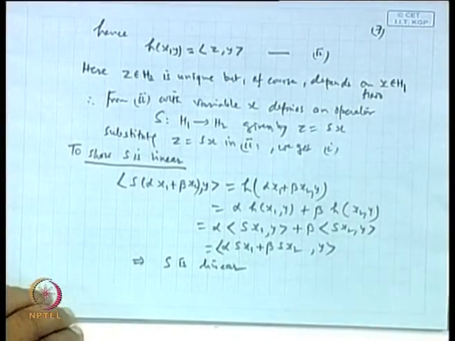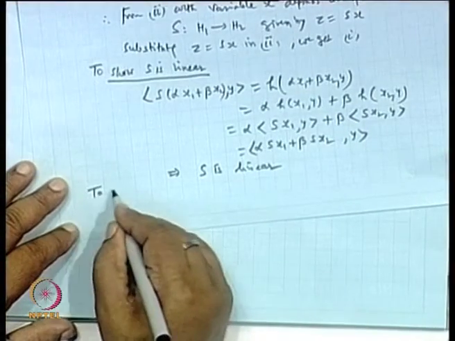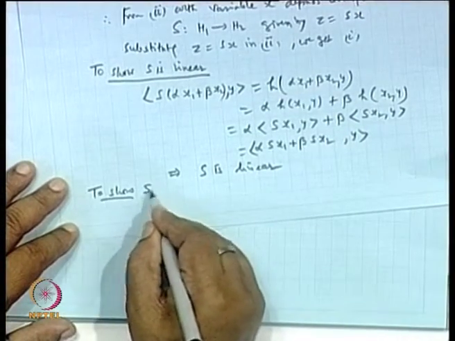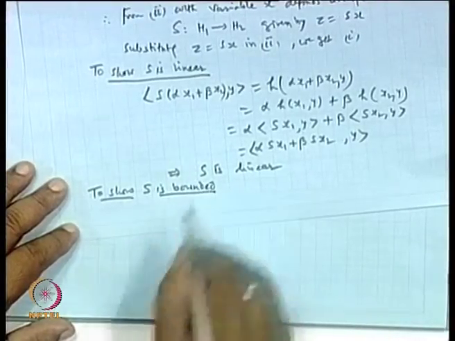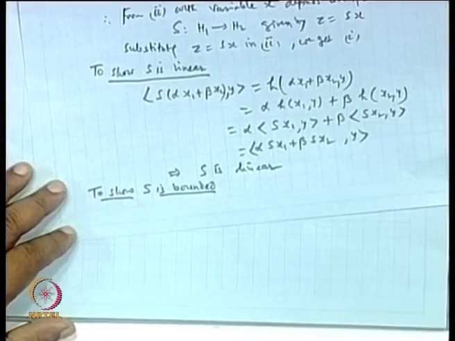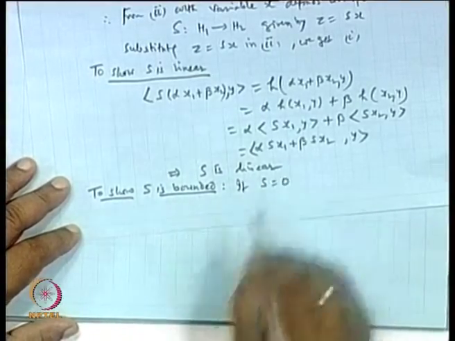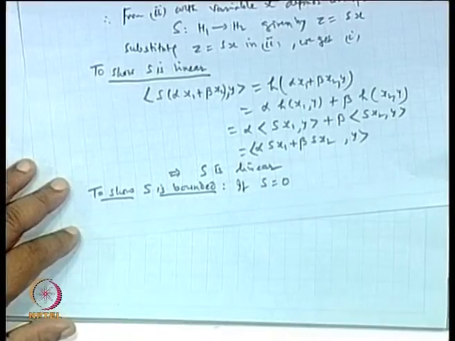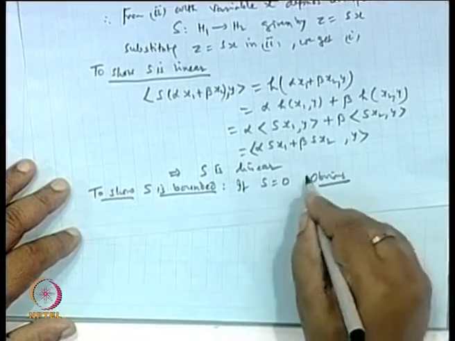Okay. Now, to show S is bounded. If S is 0, then there is nothing to show. It is obvious, is it not?